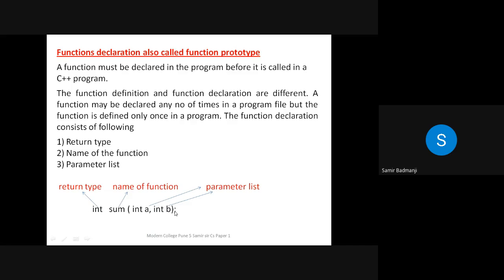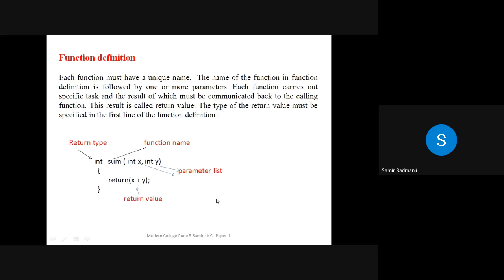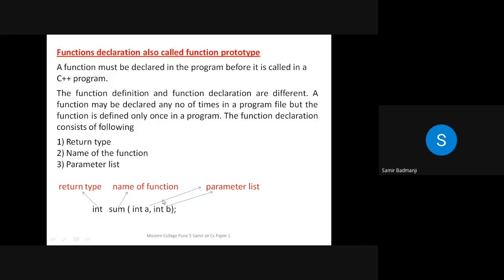So any difference that you can notice in function declaration and function definition? See, this is the function definition and this is the declaration. So what difference can you notice in both of them? Semicolon. Yes, semicolon is there, and here we are just declaring.